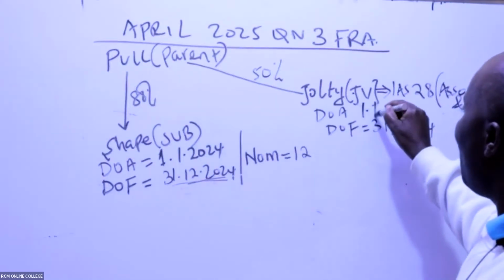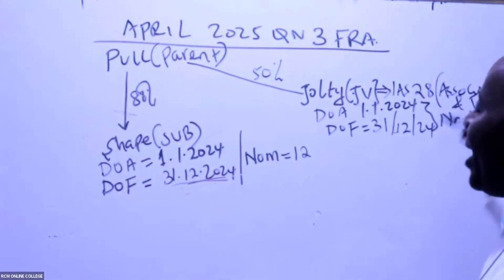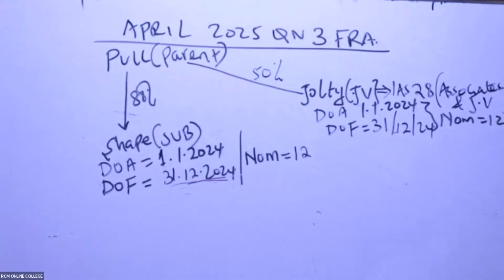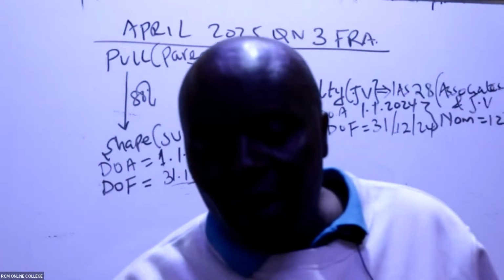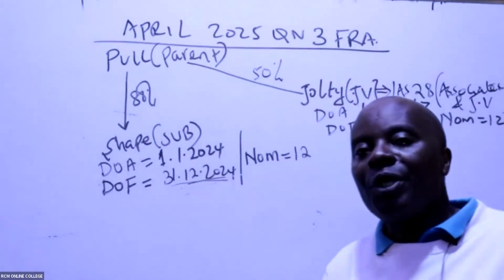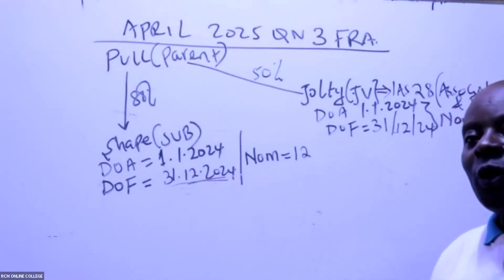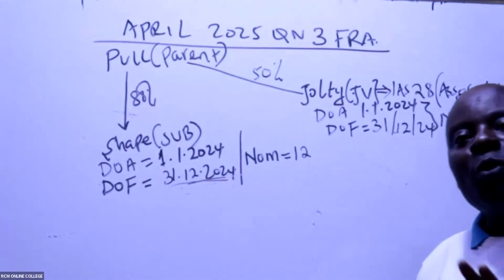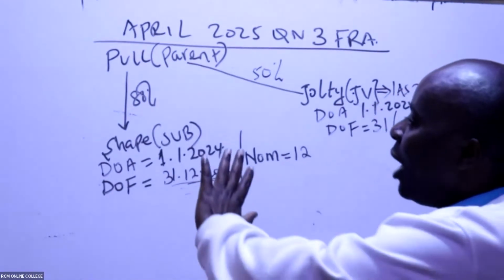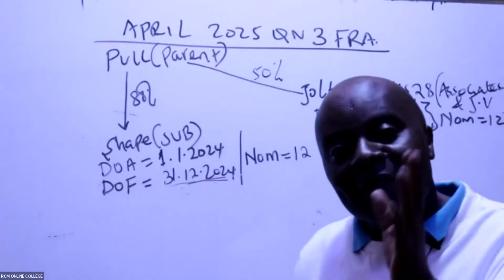So 1st January, again, ladies and gentlemen, we stayed with this for 12 months. Number of months are 12. So once I've gotten this clearly, the group structure, I'll be able to go and read the question. If the examiner never told me to calculate goodwill, if the examiner never told me to calculate the value in the joint venture, then straight away I would have begun. After I do this group structure, the next thing, ladies and gentlemen, is for me to consolidate.